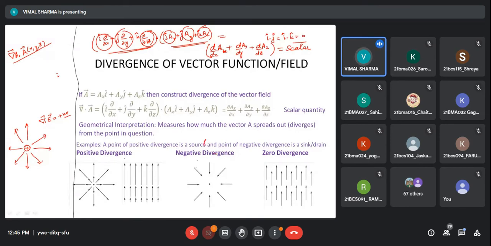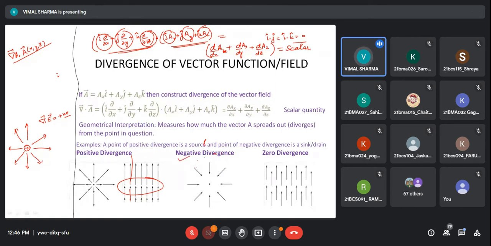It is represented in a better way like this: a smaller vector here, and then as I move, this is how it is diverging out. And you can see one more type of divergence here. This is a field, and you can see that divergence is there. If I put some volume here, what comes inside is lesser. The inward flow or convergence is lesser than the outflow. So we can find the net divergence here.